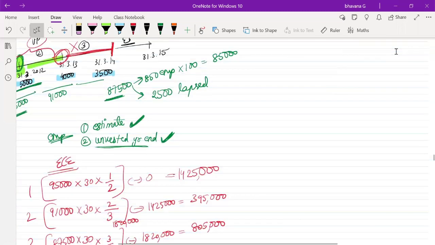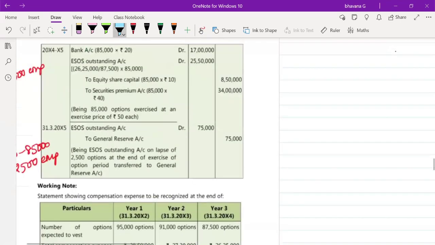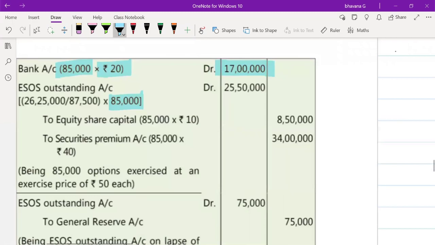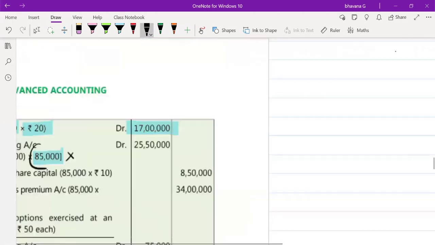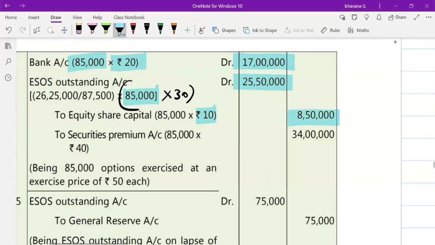And then finally, 85,000 options were exercised and 2,500 options lapsed. So 85,000 options exercised means 85,000 into exercise price 20 rupees, 17 lakh. Then you need to do the intrinsic value directly. 85,000 into what is the intrinsic value? 30 rupees. So 85,000 into 30 rupees is 25,50,000. Then you have to do into face value, 8,50,000.